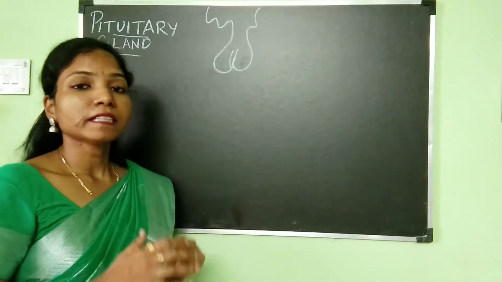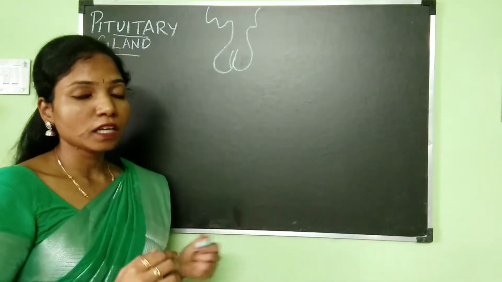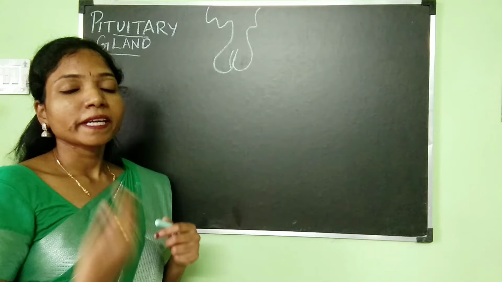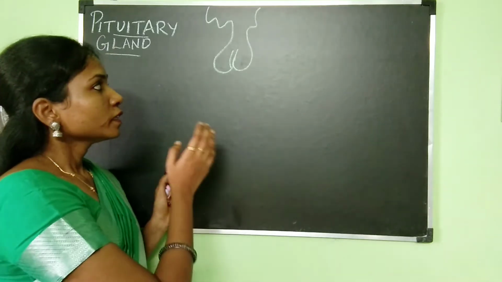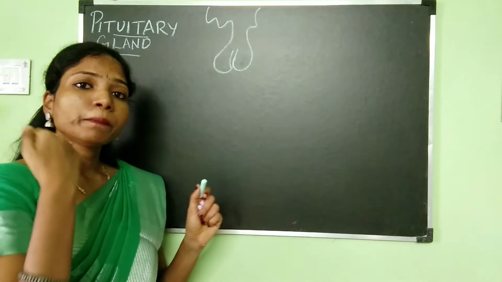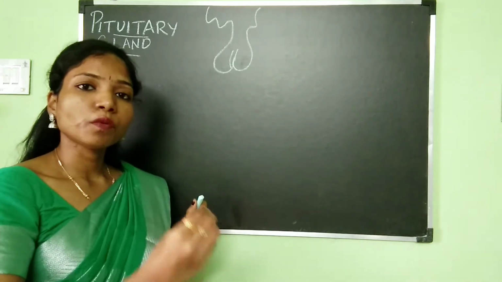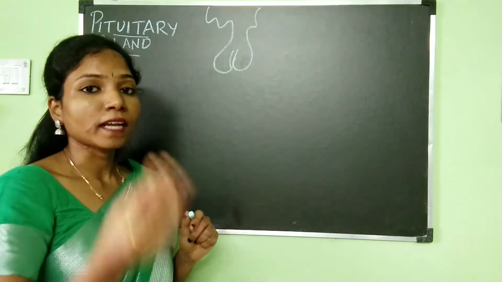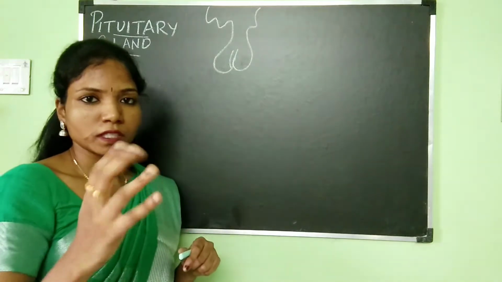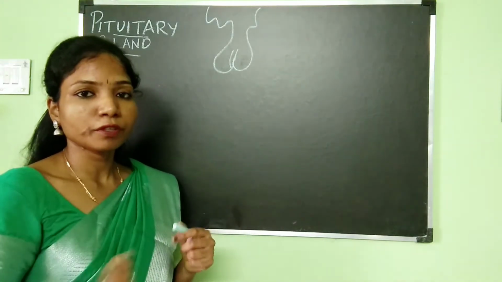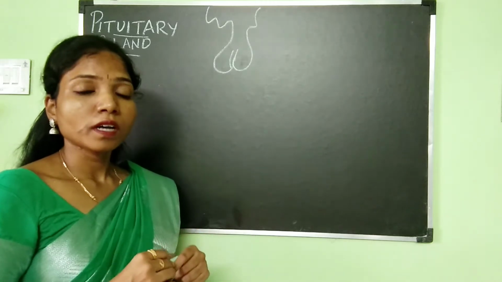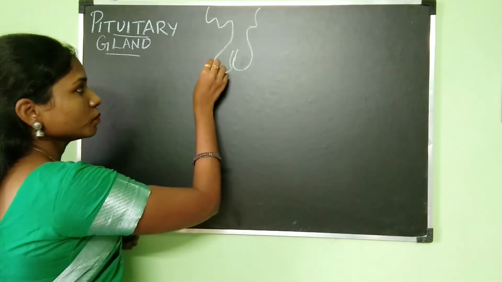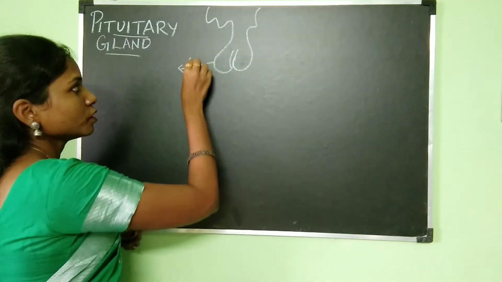So anterior pituitary is a large lobe, as you know already. And the anterior pituitary is going to be producing hormones which are basically stimulating hormones, which means the anterior pituitary will produce some hormone and that hormone will in turn act on some other endocrine gland and make that endocrine gland release another hormone. This we have discussed already, but just as a recapitulation I am telling you all this. So now let's take a look at the various different hormones which are produced by the anterior pituitary. So the first hormone is the GH.